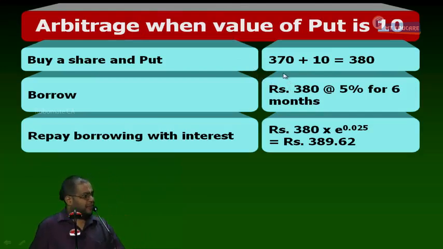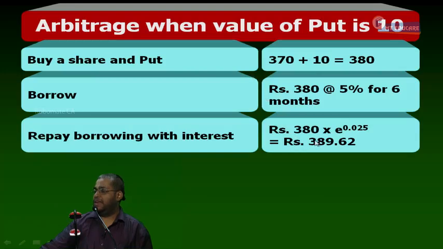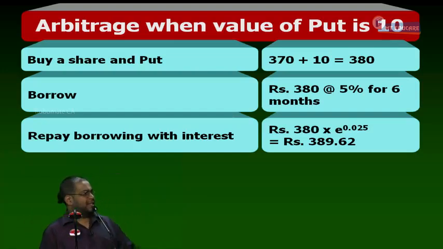380 into e power 0.025. I think these numbers are really following or not. I allow you to do continuous compounding. I get the number 389.62. Money I have to repay is 389.62. Please stop writing. Finish copying up to this or not? Tell me, after 6 months, to the bank, how much loan do I have to repay?